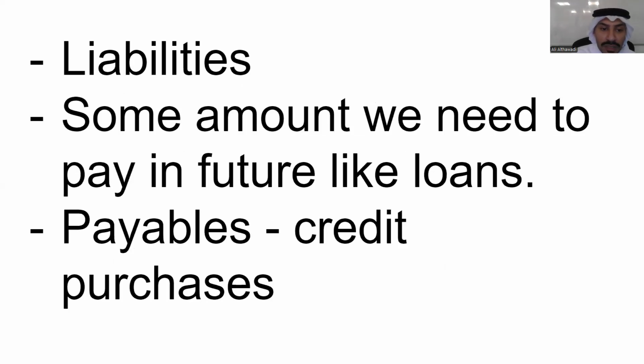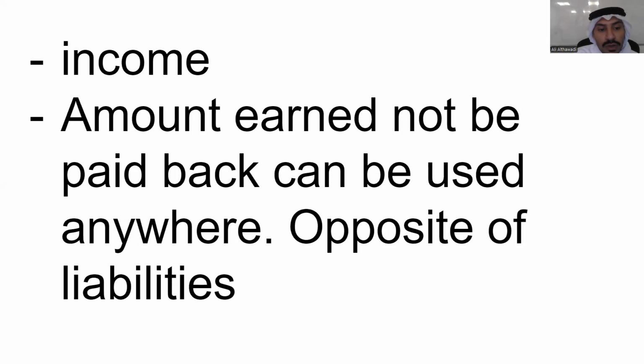Liability is some amount we need to pay in future, like loans, payables, credit purchase. Payables is credit purchase; we purchased some items on credit. Income is the amount earned, not to be paid back. That is what we have earned, and we are not supposed to pay back to somebody. We can use it as we wish anywhere, which is the opposite of liabilities. Income, we own it, we get it in the business, we have control of it, and we can do whatever we want with this income.